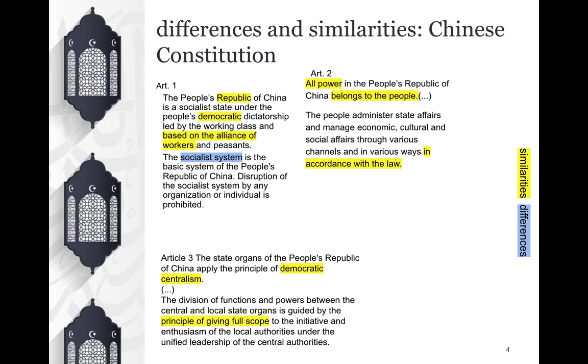Another shared point is contained in the second article, where it is said that all the power in China belongs to the people and can be exercised in accordance with the provisions of law. This corresponds to the second comma of our first article, where the concept of law as a cage that protects the people who own and can exercise sovereignty is established. Moreover, the third article explains the methods that the people can use to exercise their power. Democratic elections are a corresponding method in Italy and in Russia.